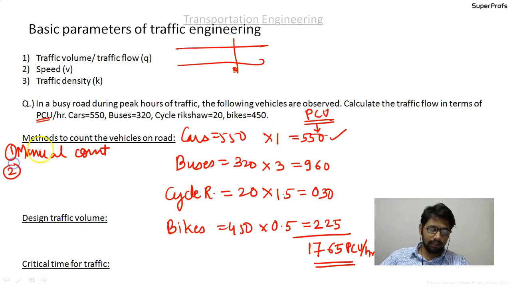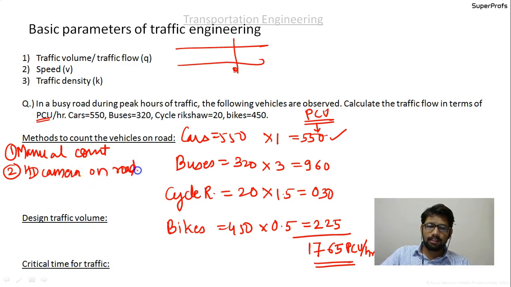Secondly, what you can do is use an HD camera on the road. Just put up a camera. The camera will capture the number of vehicles. It will capture the video, and later on you have to count that. In fact, there is some software available to do this job for you, the counting of vehicles.